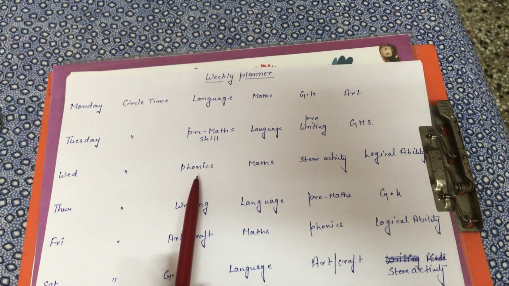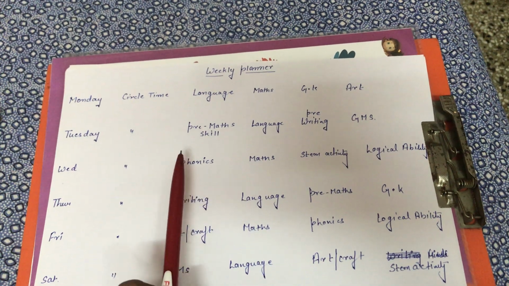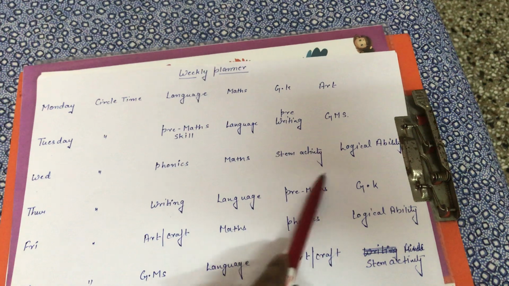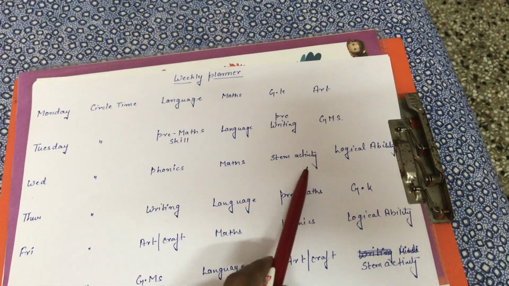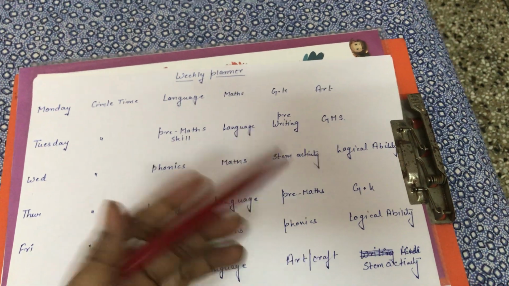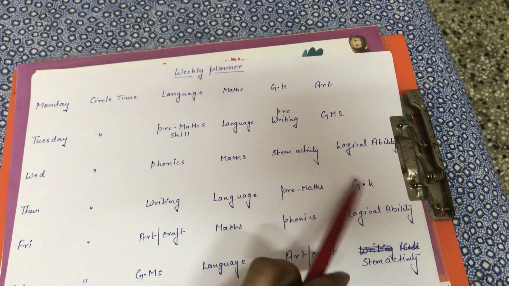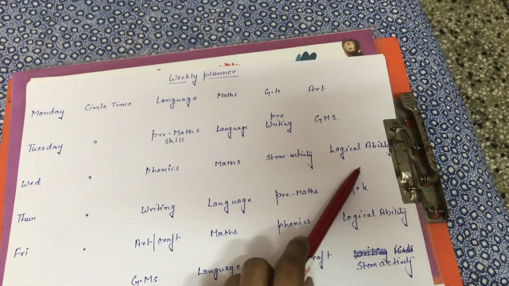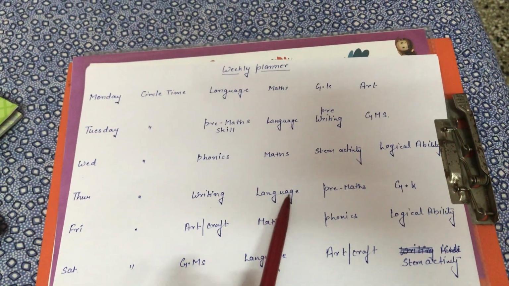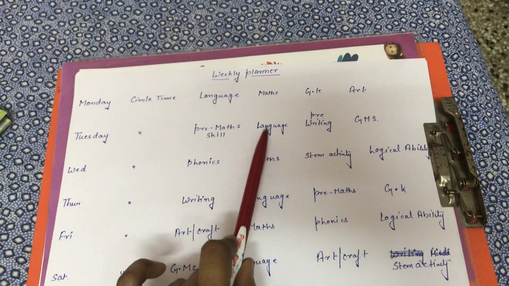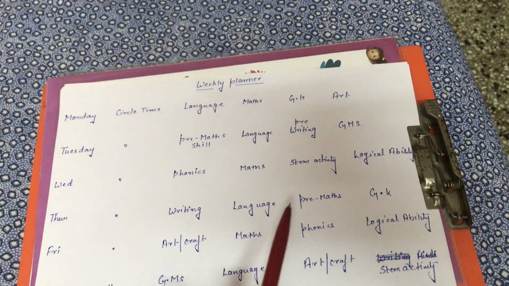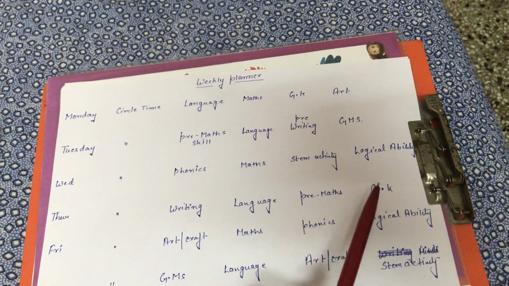And on Wednesday we will cover phonics, maths, and STEM activity. On STEM activity I will update it daily. There will be so many activities, so I didn't mention them here. Then logical ability will be there. And on Thursday, writing language. On Tuesday was Hindi language, and on Thursday there will be English language, then pre-maths and GK.